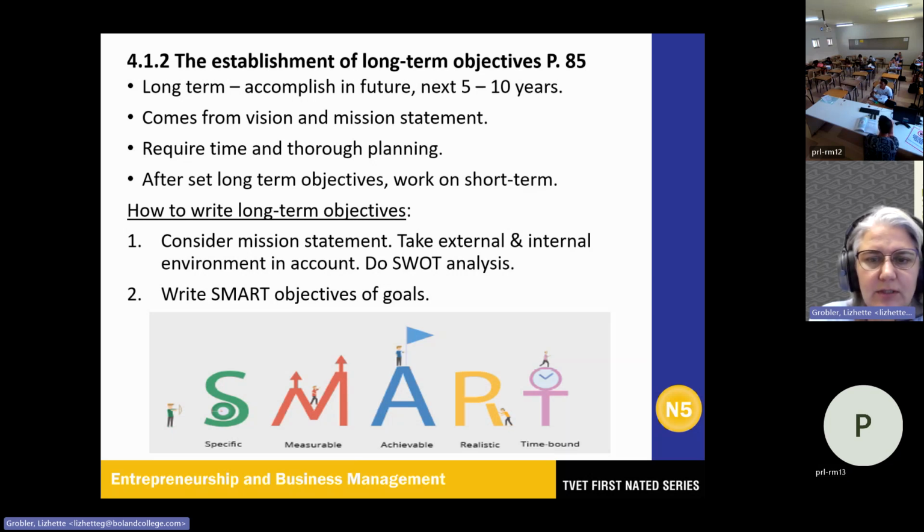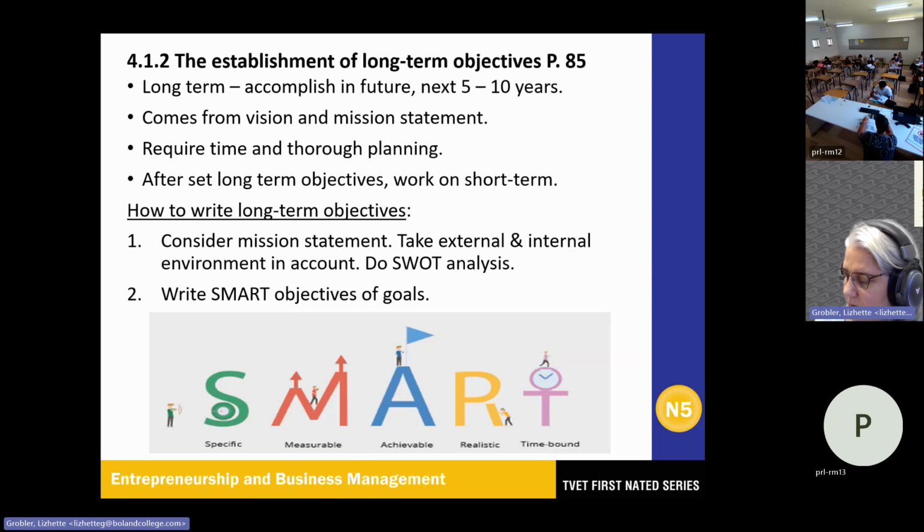So SMART stands, okay, this is important that you understand this. SMART stands for specific, measurable, achievable, realistic, and time-bound. So table 4.2, this is where the SMART principles are. Specific, so here you have to have an objective that should be well defined and specific about what you want to achieve. Measurable, it must be able to be measured, so that they must be quantifiable. So there must be some form of measure regarding that.